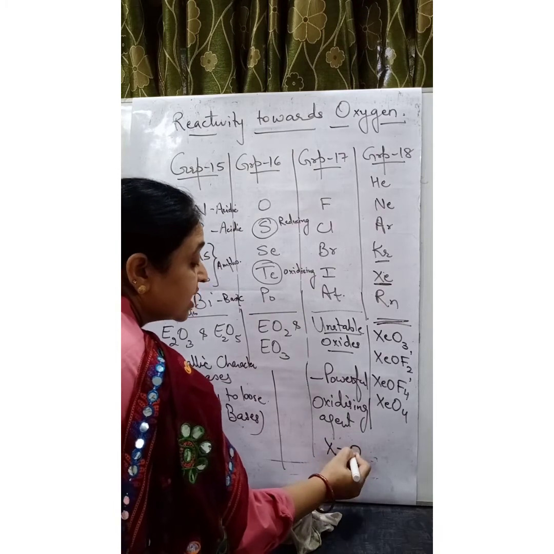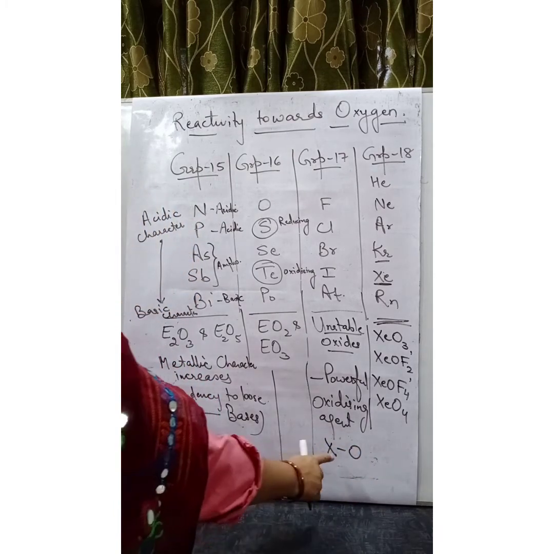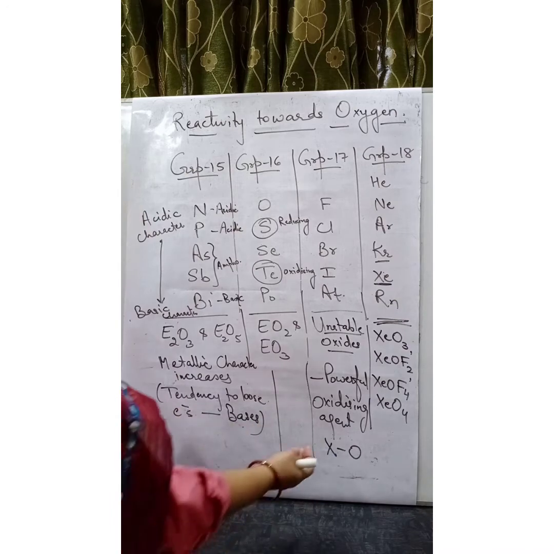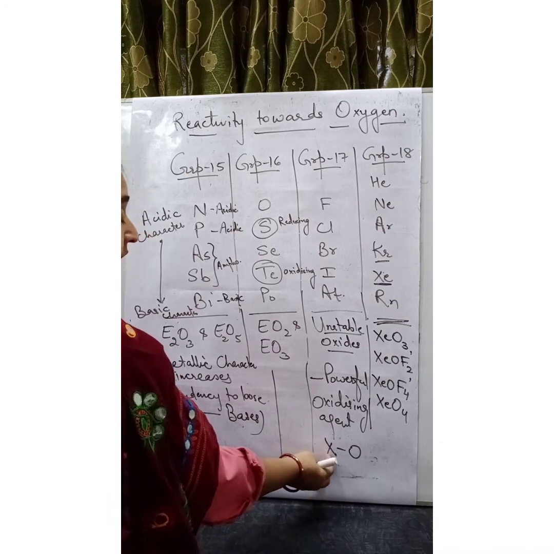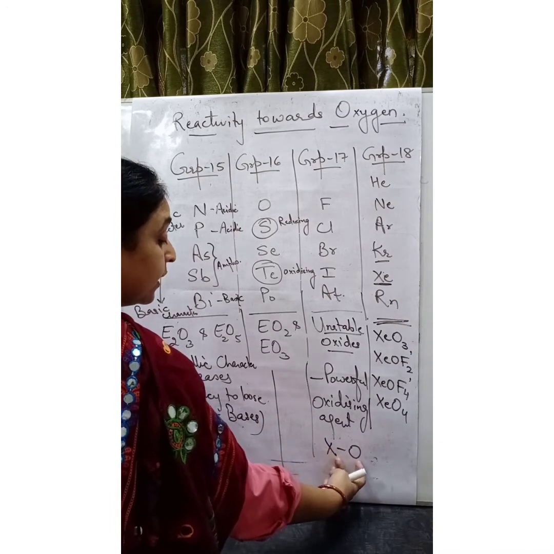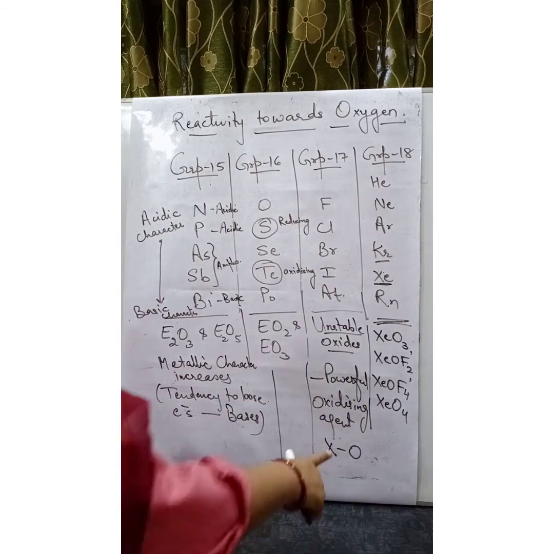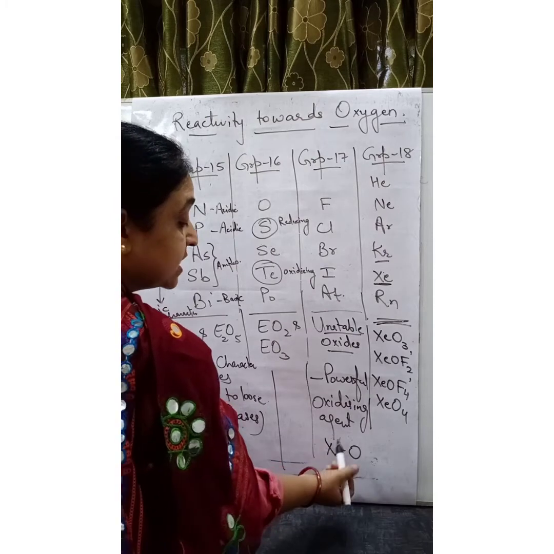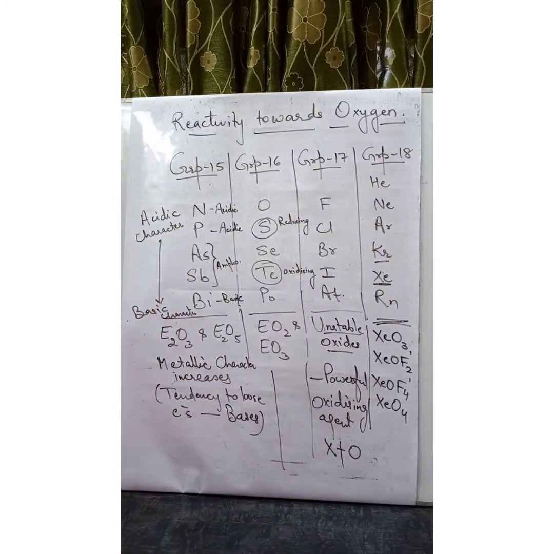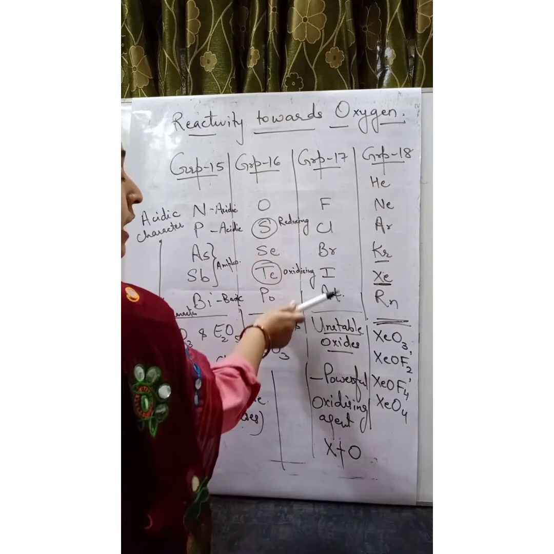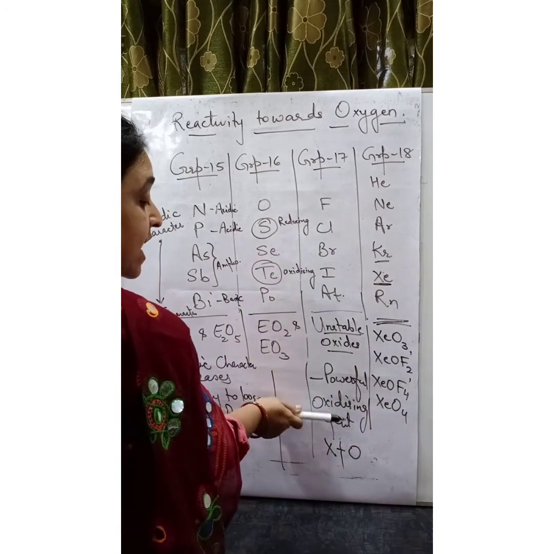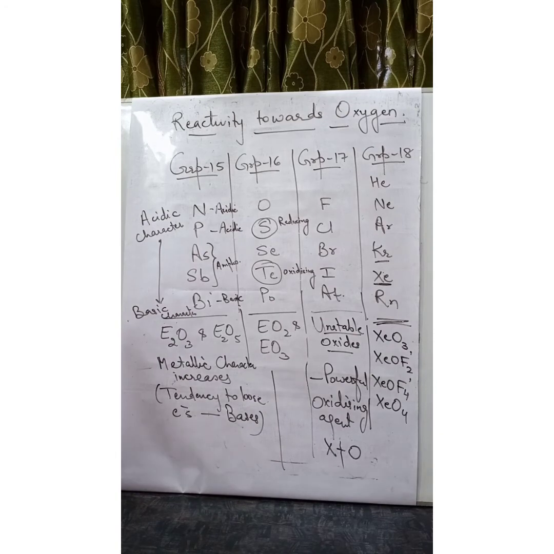Halogen and oxygen form an X-O bond. Both are highly electronegative elements. When they are present together, the bond formed between them is weaker and breaks readily, giving oxygen. Therefore, all halogen oxides behave as powerful oxidizing agents.